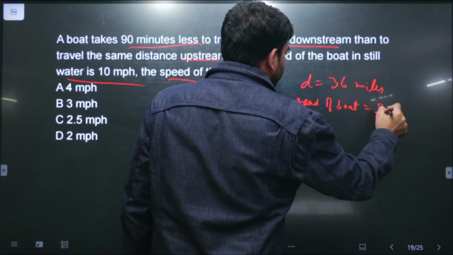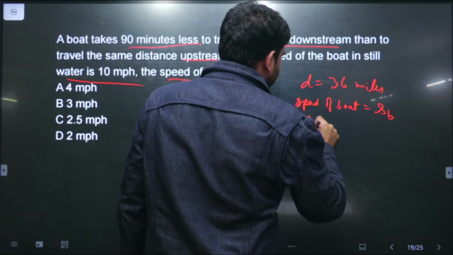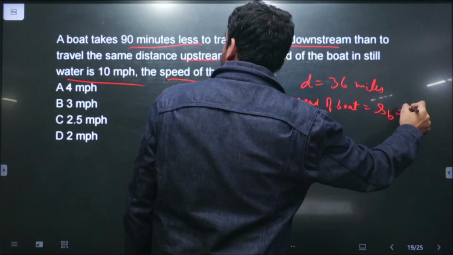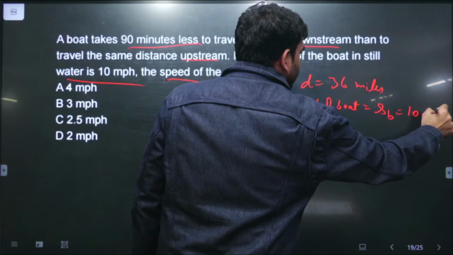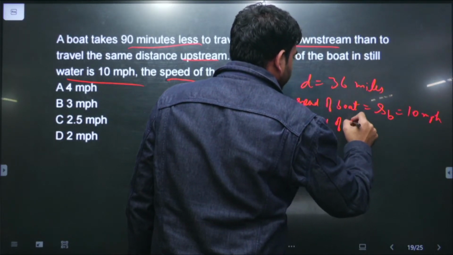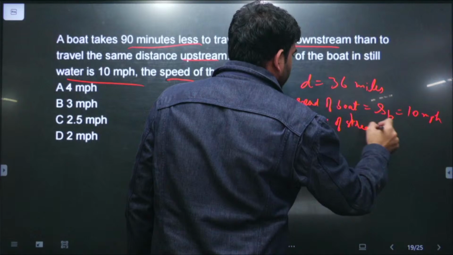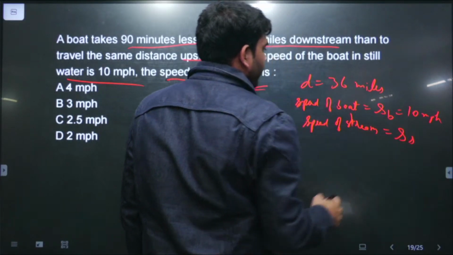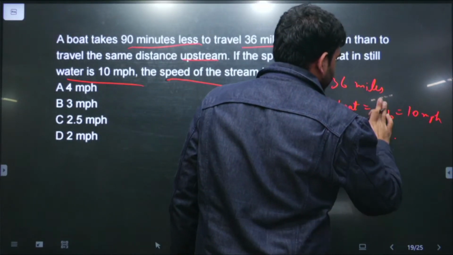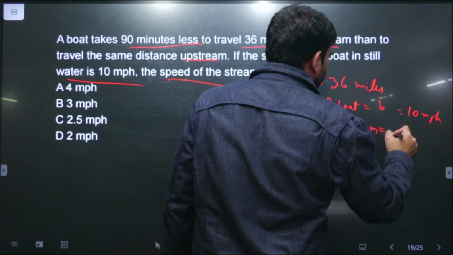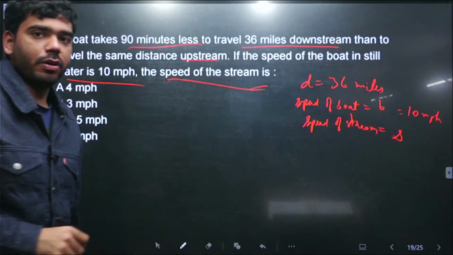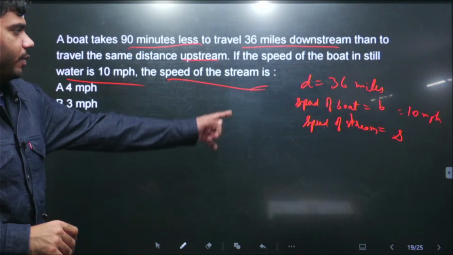Let us call this the speed of boat, which is given to us as 10 miles per hour, and the speed of stream, let us assume this is s. To simplify, the boat speed is b and the stream speed is s. This is given to us. Now we need to find the speed of the stream.